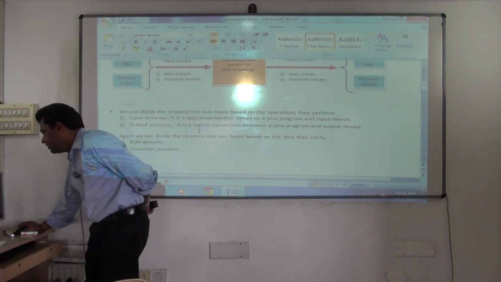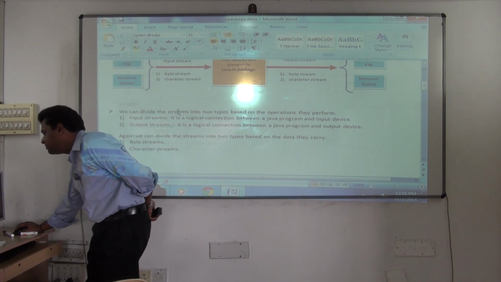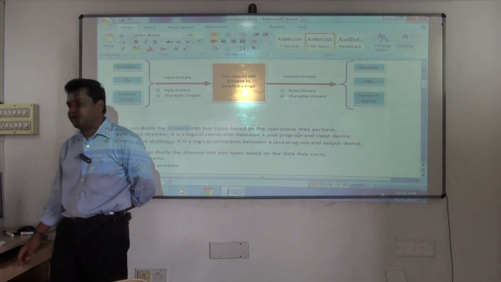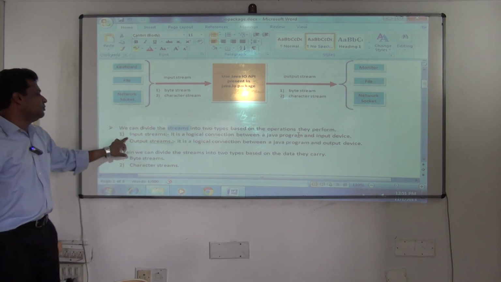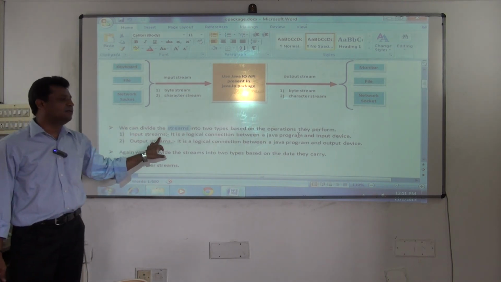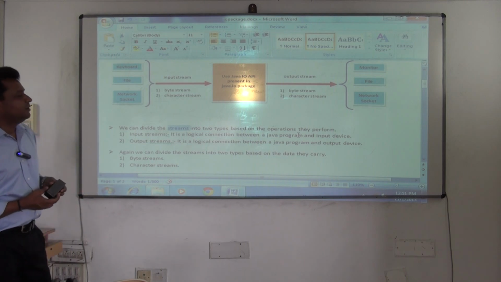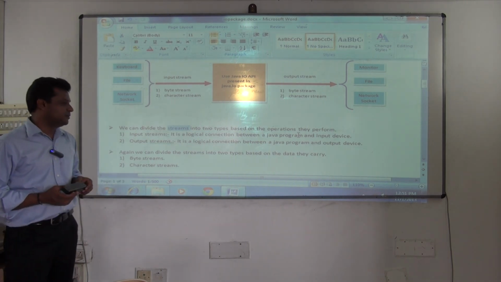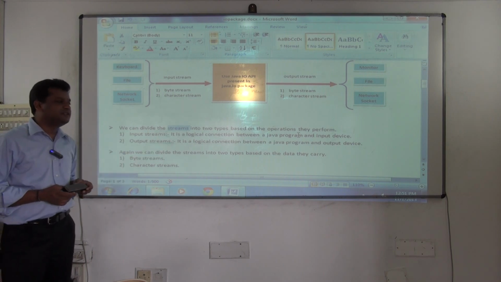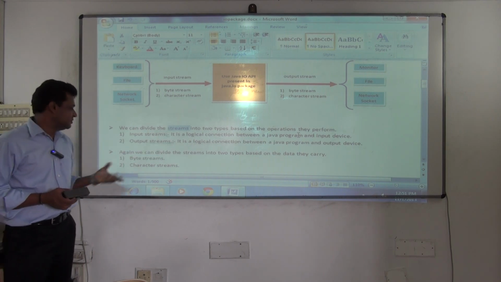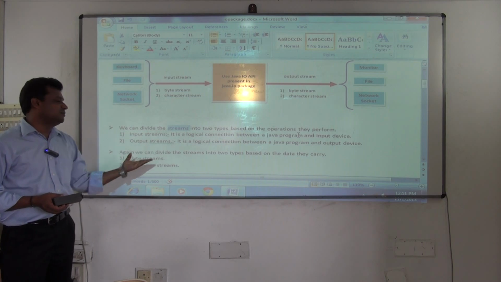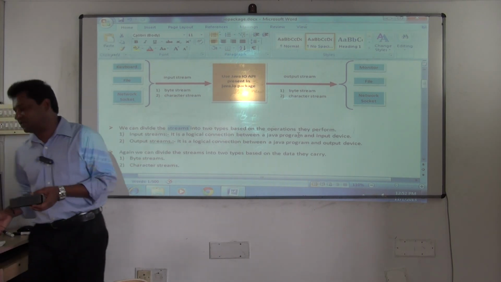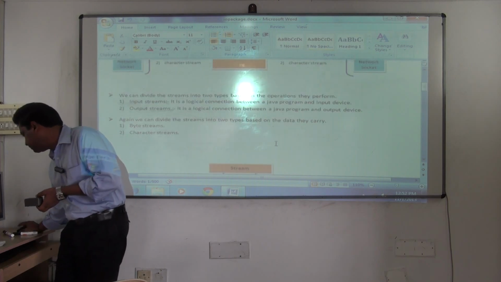Now see this, again the classification we have done. We can divide the streams into two types based on the operations they perform: input stream and output stream. What is an input stream? It's a logical connection between a Java program and an input device. What is an output stream? It's a logical connection between a Java program and an output device. Finally, we can divide the streams into two types based on the data they carry: byte streams and character streams. Just now I wrote it on the board for you.